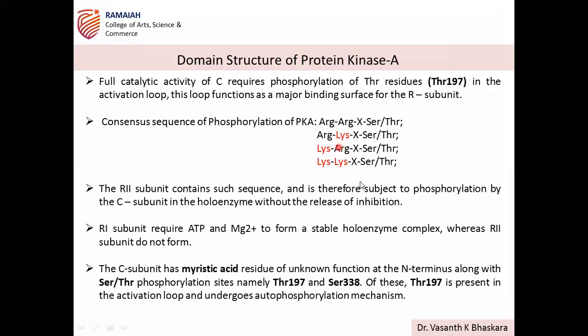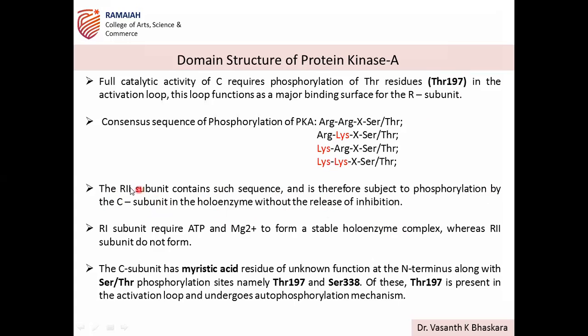So these are the conserved sequences that undergo phosphorylation. Understood? So the R2 subunit contains such a sequence and is therefore subject to phosphorylation by the C subunit in the holoenzyme without the release of inhibition.